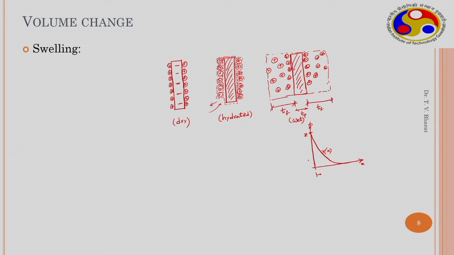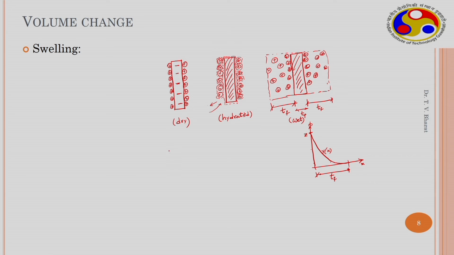If this is a particle and the distance from the particle is x, the non-dimensional potential drops in this manner and goes to 0 at the bulk solution and diffuse double layer interface. This thickness is TF, the film thickness.